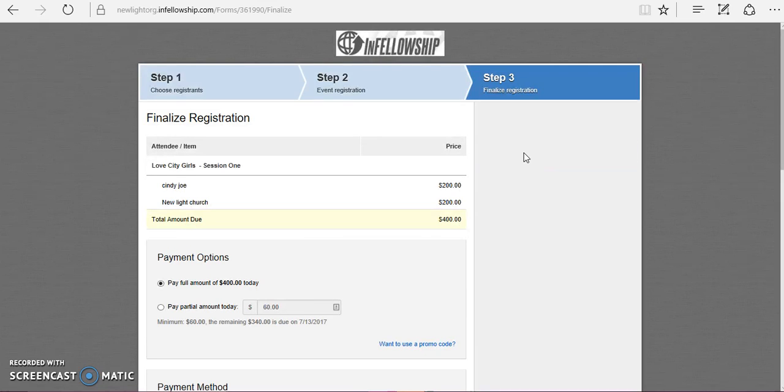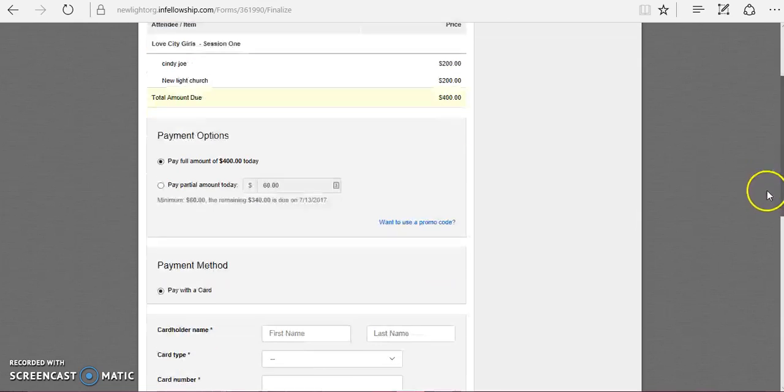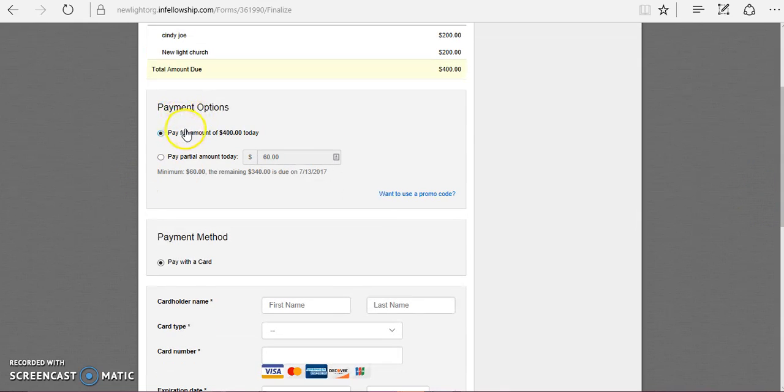Now this is the final process, the registration process in step 3. Here's where you will make your payments. As you can see, it gives you the option to pay the full amount of $400 because you have 2 people registered, or you can pay the partial amount, which is going to be $60. This will adjust based off of the total amount that you have. So today we will pay the partial amount.